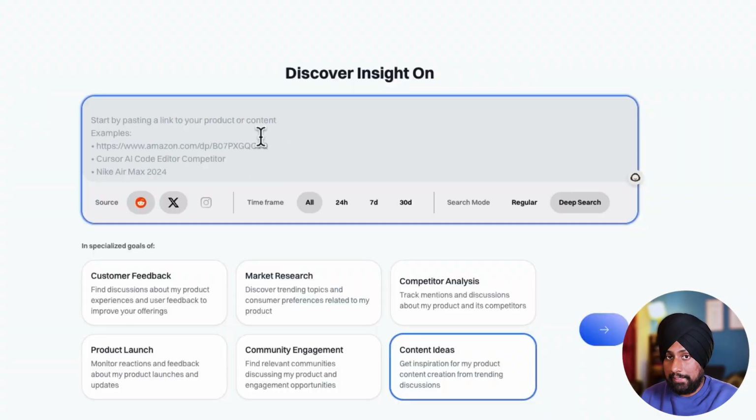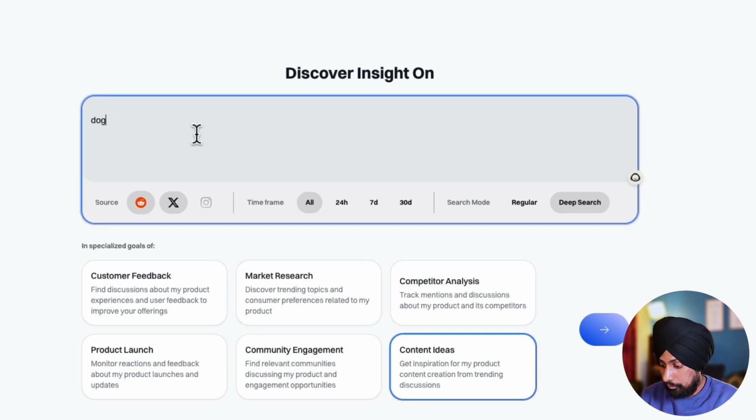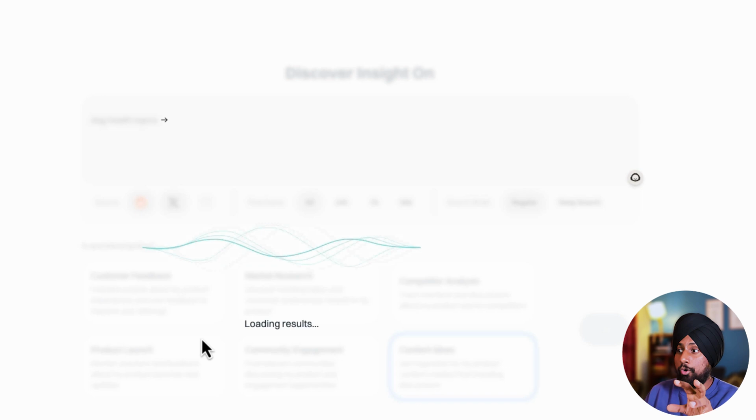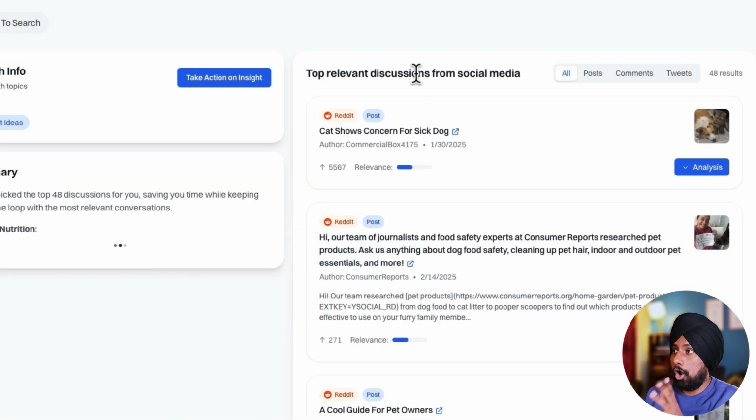Just to give the use case, you have to type out your niche, what people are talking about, your dog health. Or you can also put in your link. For example, if you want to do market research for your own brand, just put in the link. But for this part, I just want to type out dog health topics, for example. You can choose the regular and deep search mode, but I choose the regular mode. We will go to the deep mode for market research. So it started loading the results. As you can see, on the right is top relevant discussion.